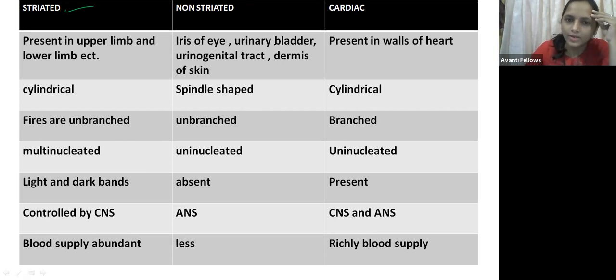Okay, now let us come to the smooth muscles, or the visceral muscles. These smooth muscles are present in the iris of the eye, urinary bladder, urinogenital tract, and dermis of the skin. The shape of the smooth muscle is spindle shaped, so it will look like this, spindle shaped.